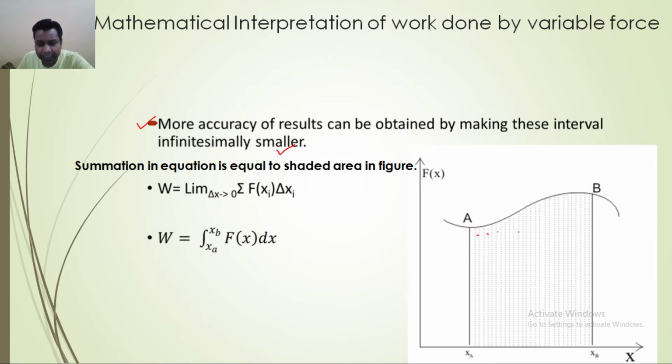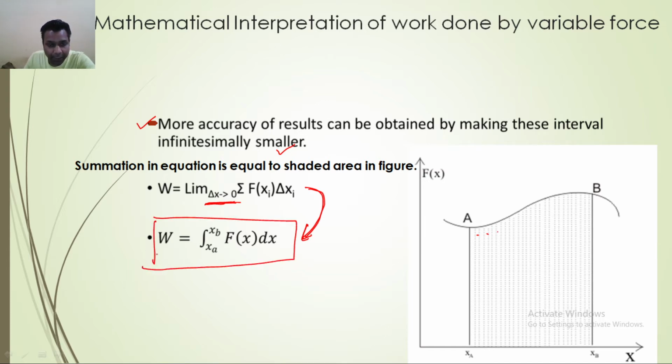So we have divided it in such a way that now delta x is tending to 0. And whenever delta x tends to 0, we can transform this mathematical equation into the integral form, that is the integral from xa to xb of f(x) dx. From xa to xb is the limit of integration, and then it is f(x) dx.